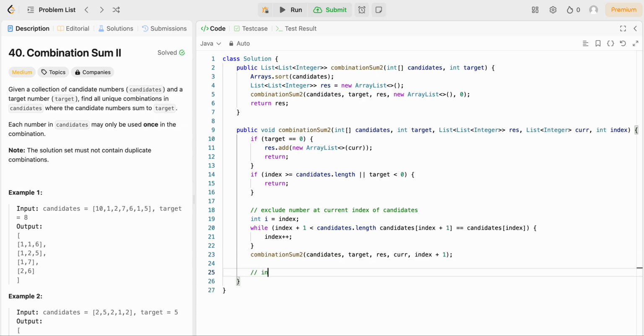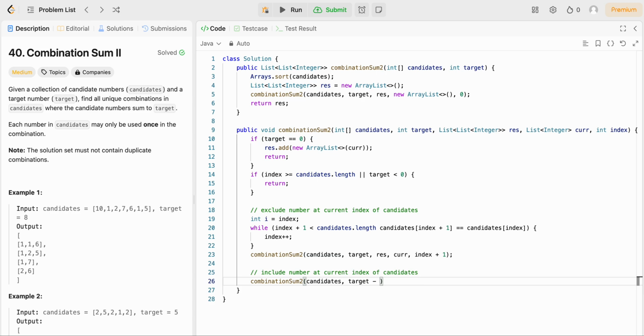And then we can consider the case in which we include the number at current index of candidates. So remember when we kept a copy of what index was? We can now use that in our call for i plus 1 for our index, because when we do want to include a number, we don't want to move to the end of where this value is.